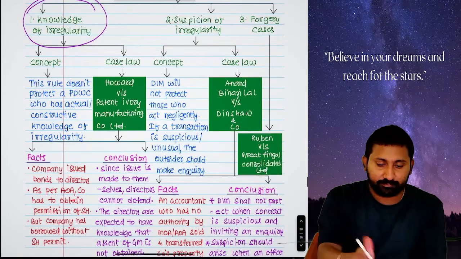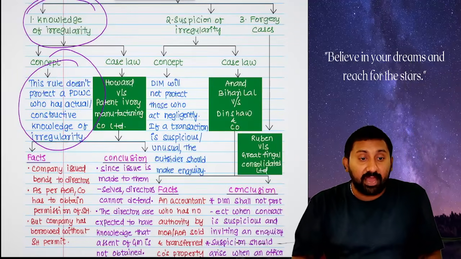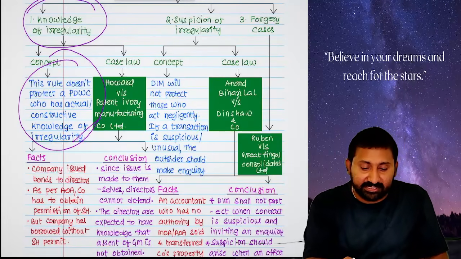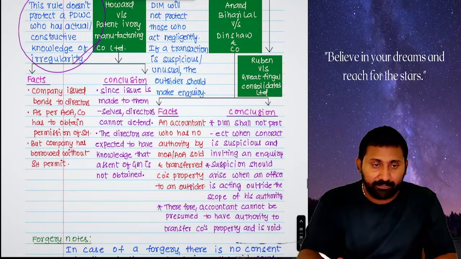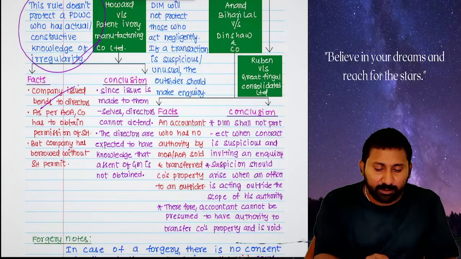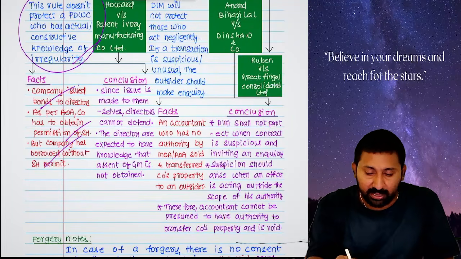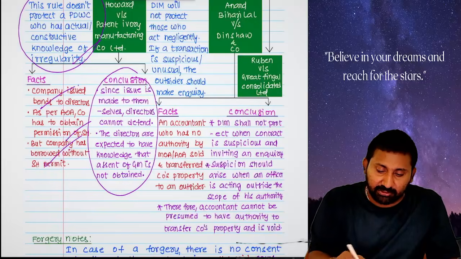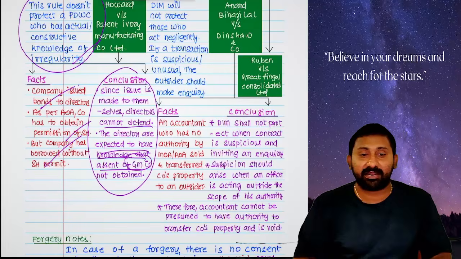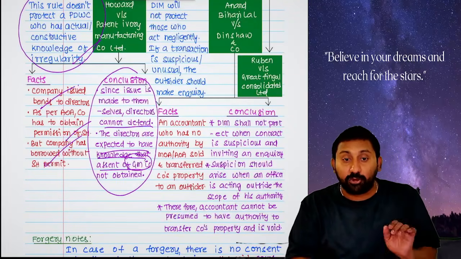Okay. So see, the rule does not protect a person dealing with the company who has actual or constructive knowledge of the irregularity. Case law: Howard versus Patent Ivory Manufacturing Company Limited. The company issued bonds, meaning debentures, to directors. As per the AOA, the company has to obtain permission of shareholders, but the company took it without shareholders' permission. Since the issue was made to themselves, directors cannot defend. Directors are expected to have knowledge that the assent of the general meeting was not obtained. Directors will simply know whether the general meeting resolution is passed or not. So you have knowledge of the irregularity.